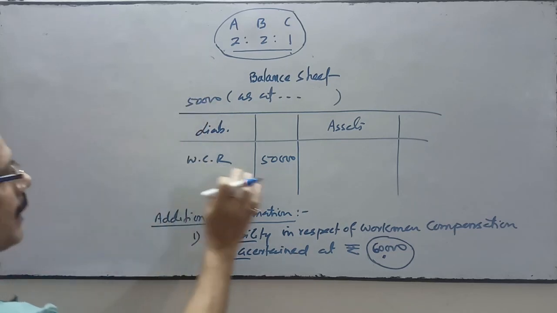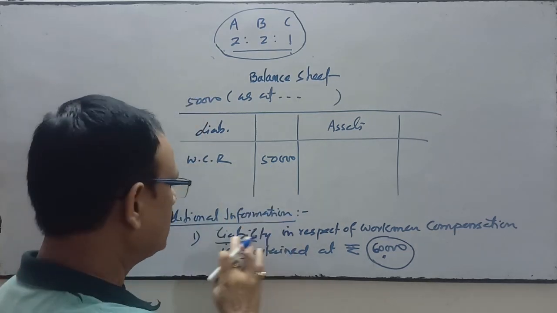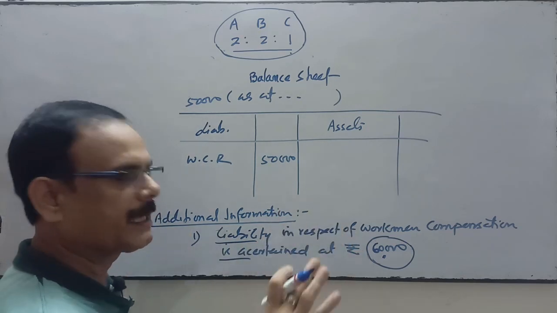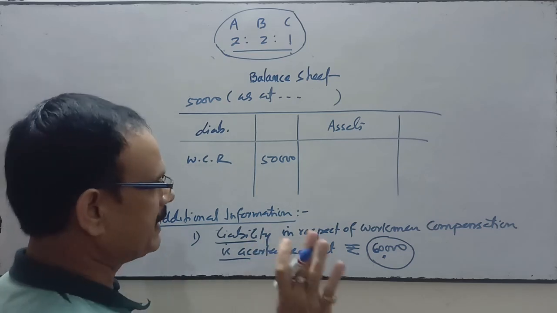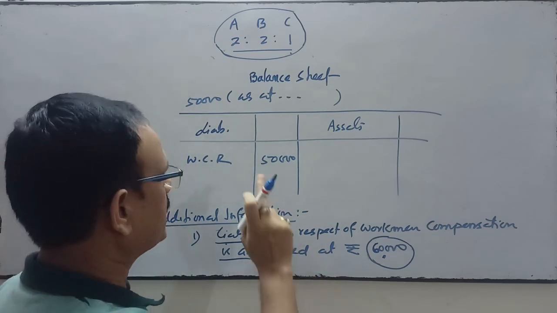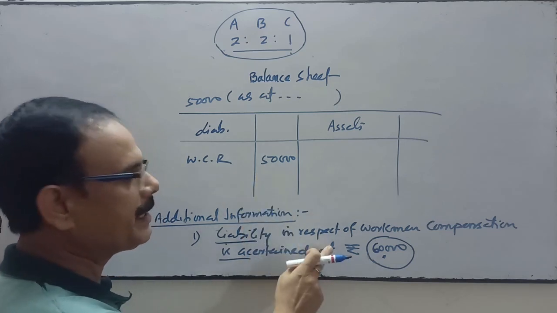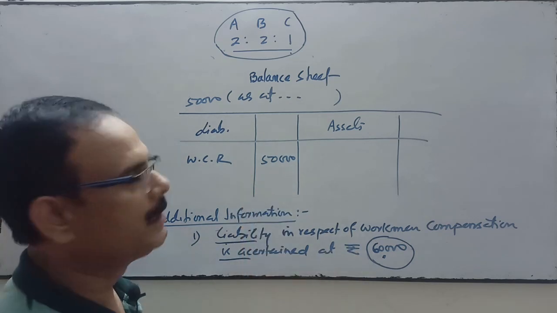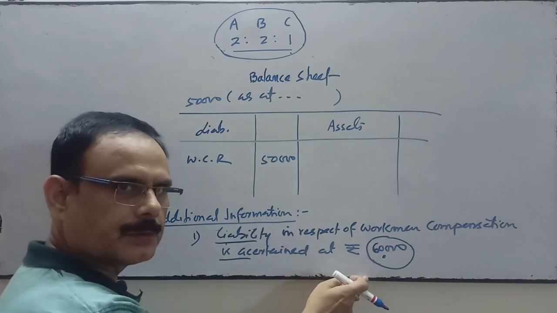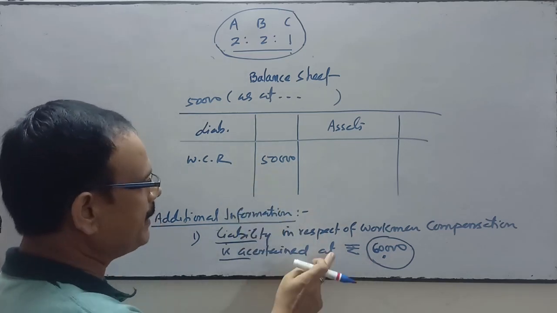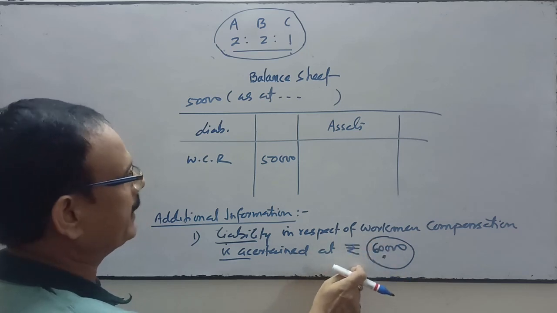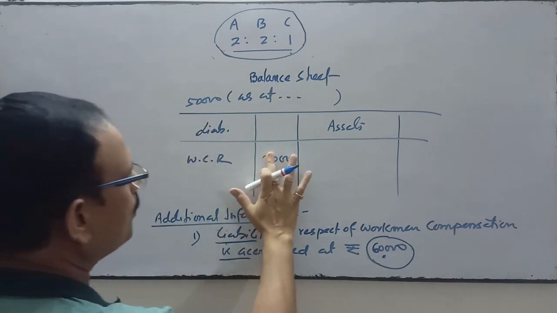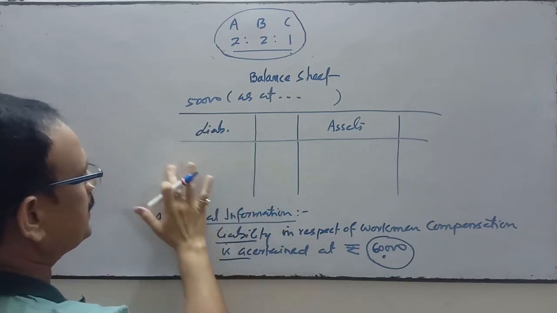First case, when there is a workman compensation reserve and there is no liability against it; liability in respect of workman compensation is 0. Second case, workman compensation reserve is 50 and the liability is less than this amount. Third case, when it is equal to that amount. Fourth case, when the liability in respect of workman compensation is more than this amount. Third case, when there is no workman compensation reserve in the balance sheet.